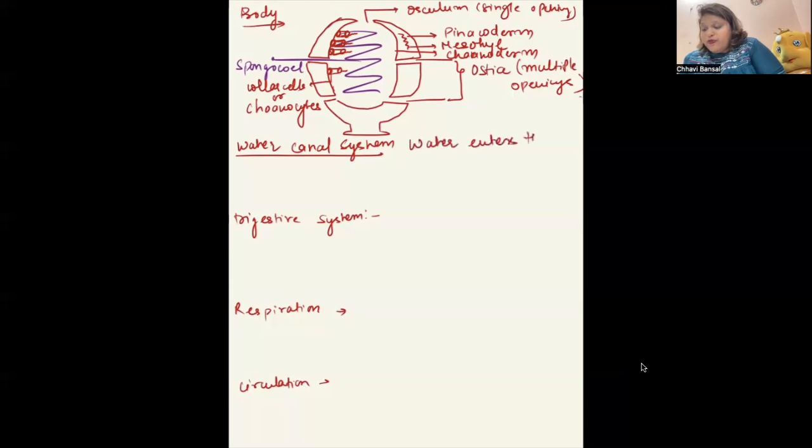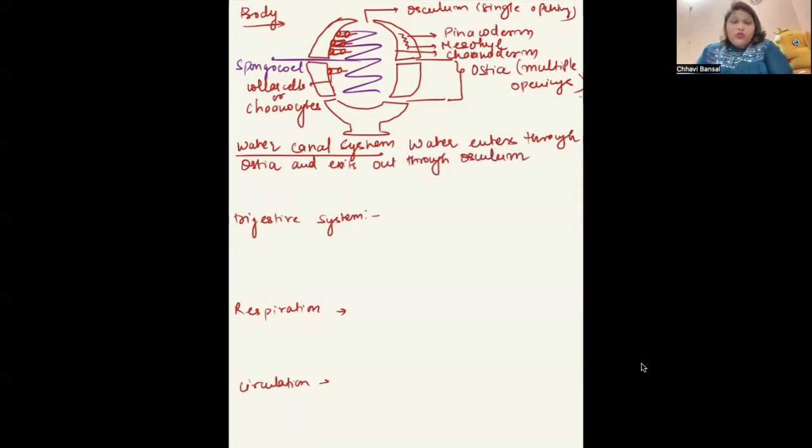Okay. So water enters through ostia. It's always ostia. Ostia are the ones which are multiple in nature. Ostia are the ones which are inlets for the water. Okay. And exits out through osculum. What is osculum? Osculum is the only exit. Okay, this is one and it is the only exit from where the water exits out.